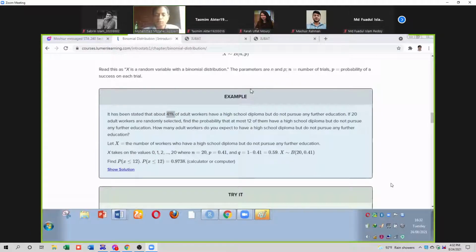So before that, whenever 20 adults were selected randomly, my question to all of you: the number of trials are how many in this problem?